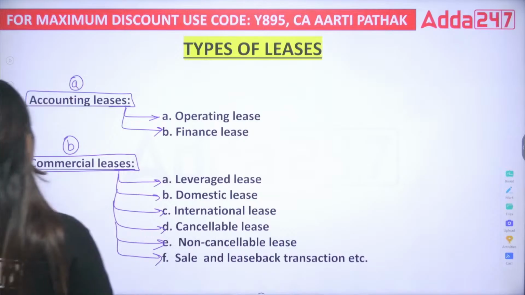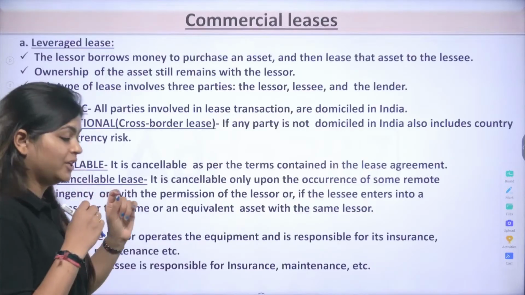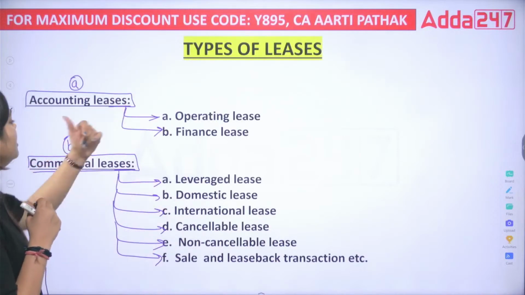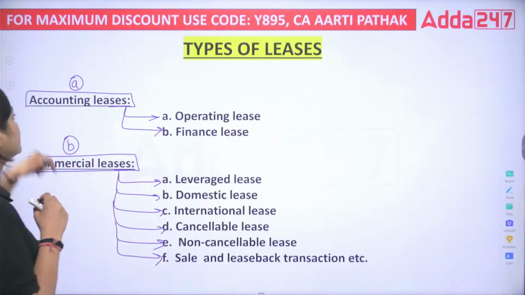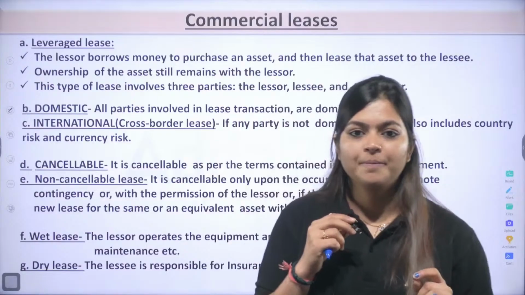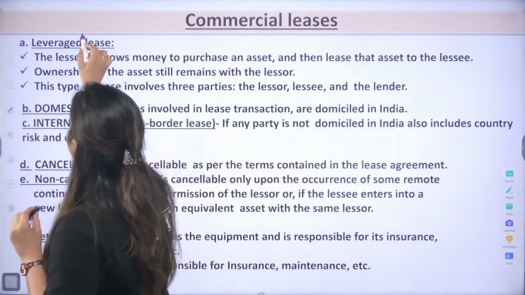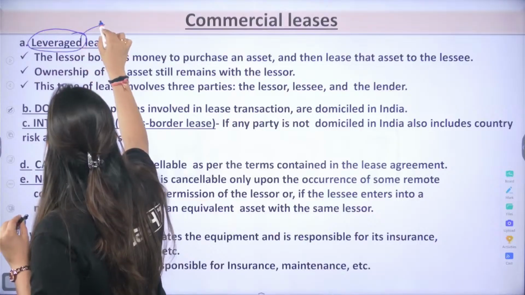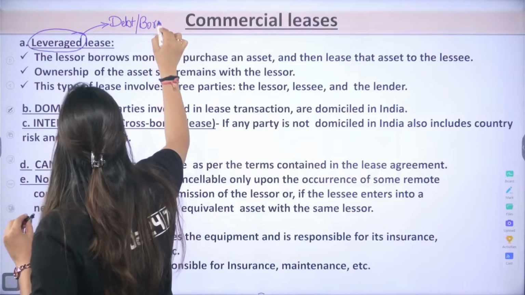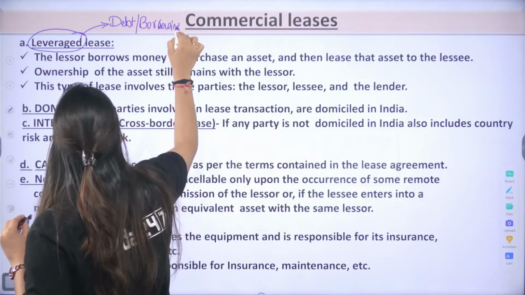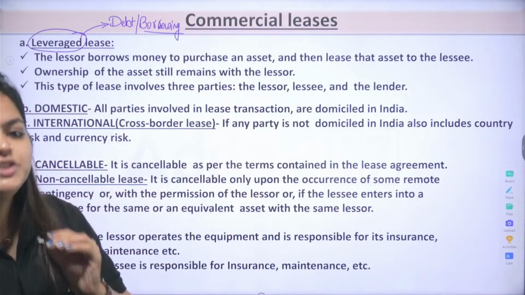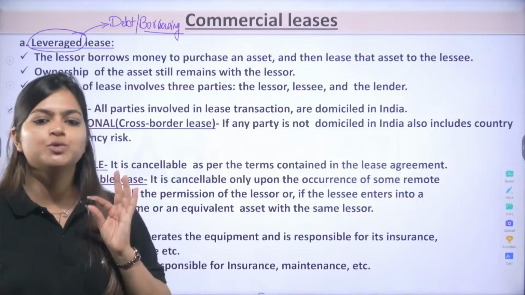So let's start with the first one. We are starting with commercial leases and their types. So the first is your leveraged lease. Now, whenever you see this term, leveraged, it means some debt is involved. Some borrowing is involved. Always remember this. Whenever the term leverage is used, some debt or some borrowing is going to be there.